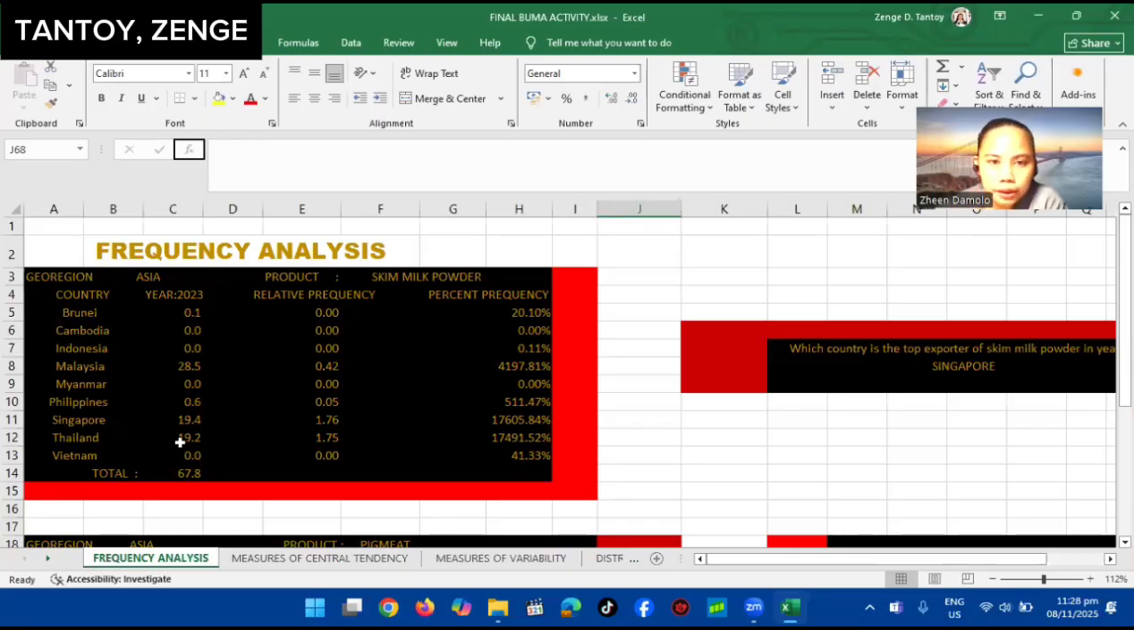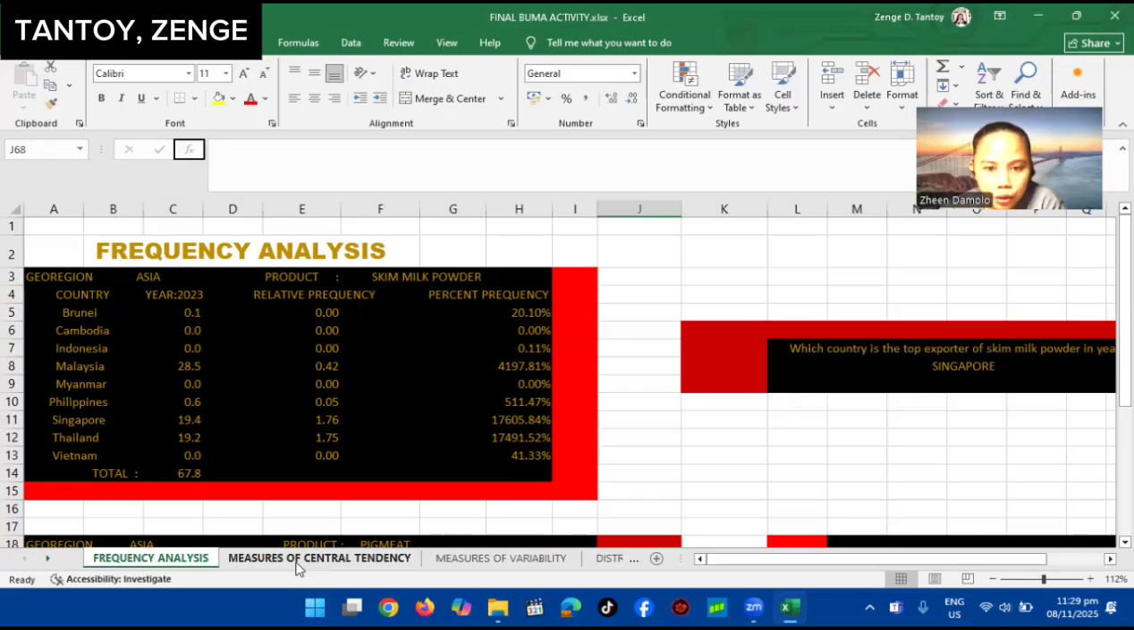Sa frequency analysis, andito yung relative frequency at percent frequency. Dito, kailangan makompute yung total export value over the year. Tapos, halimbawa yung Brunei, yung export value niya, divide mo sa total para makuha mo yung relative frequency. Sa percent frequency naman, yung sa relative frequency ng Brunei, multiply mo sa 100 at yun yung magiging sagot sa percent frequency. At i-convert mo siya sa percentage.